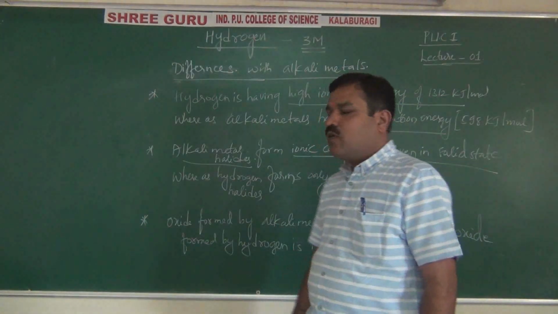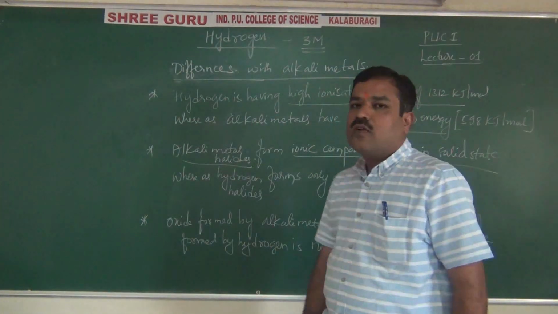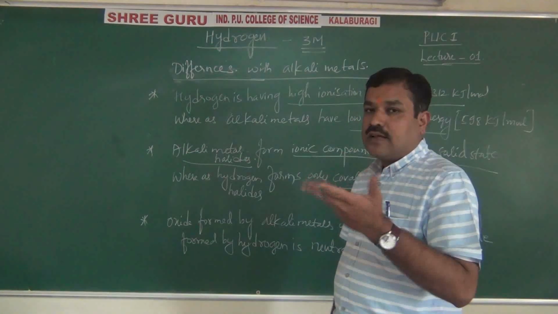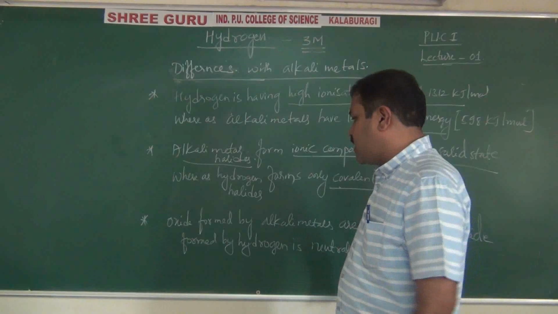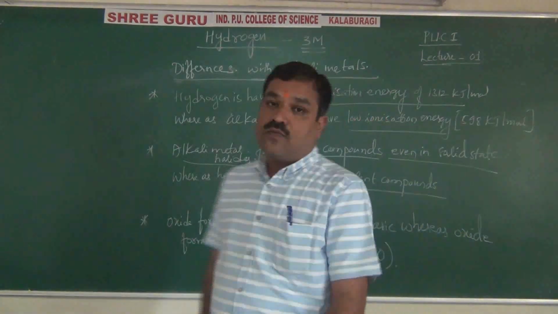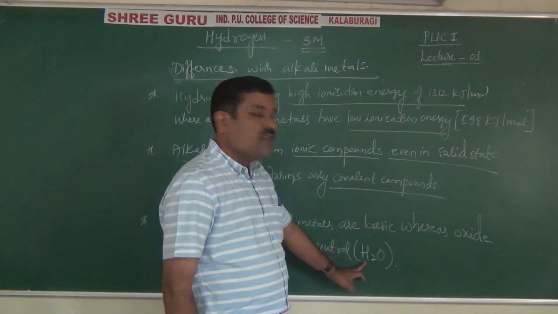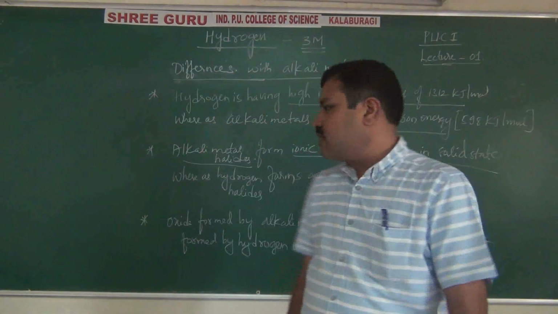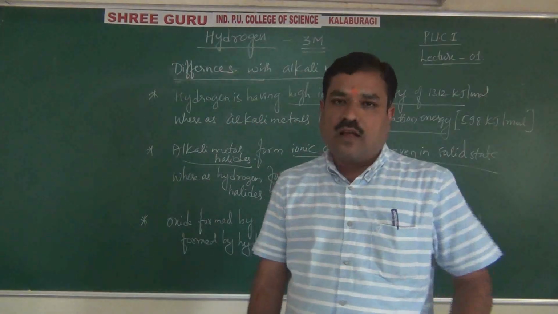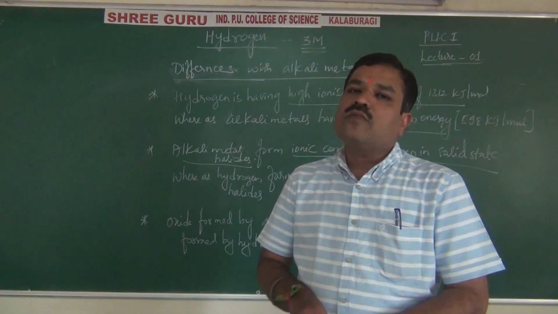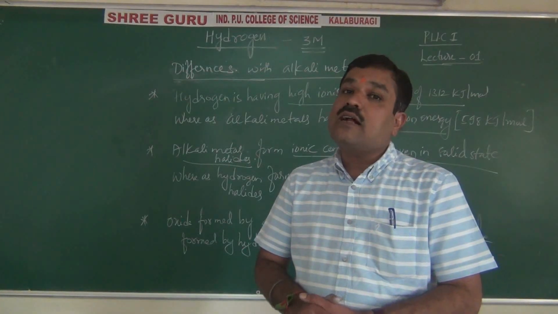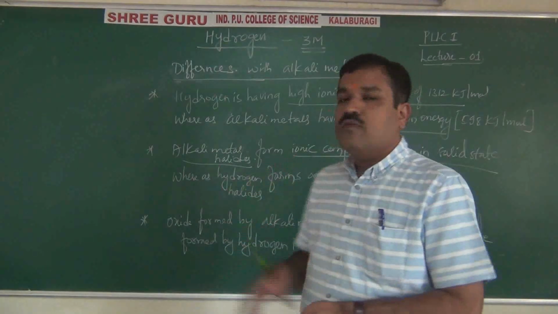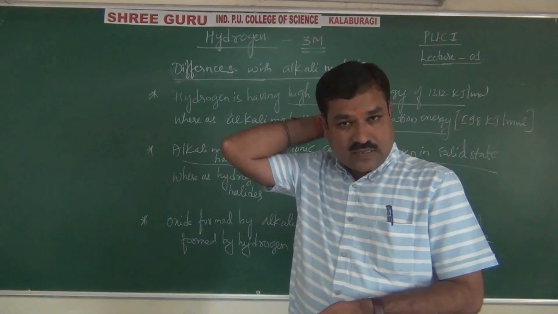Whereas oxides formed by the what? Alkali metals. They are all basic in nature. Sodium oxide, potassium oxide, like this, up to rubidium oxide. Whereas water is the oxide formed by hydrogen, which is neutral in nature. Right. If they ask you to write any 2 points of difference, you can write any 2 out of these 3. So this is the first: similarities between hydrogen and alkali metals, and points of difference with the alkali metals.